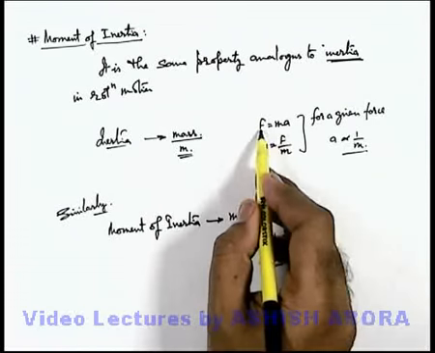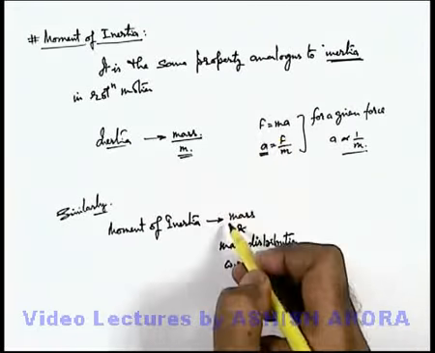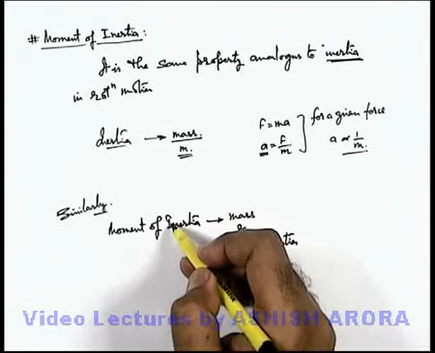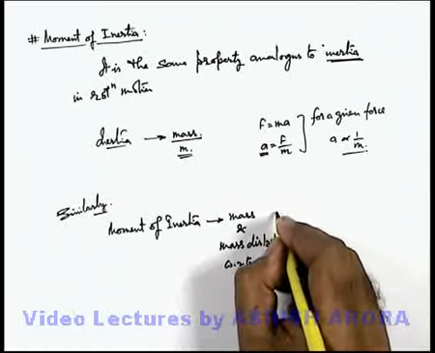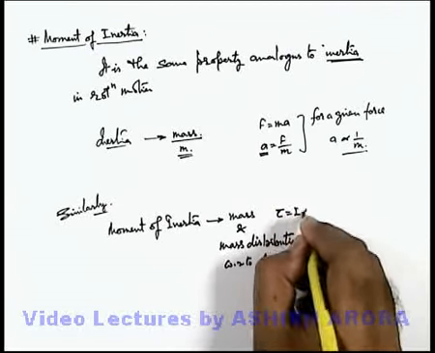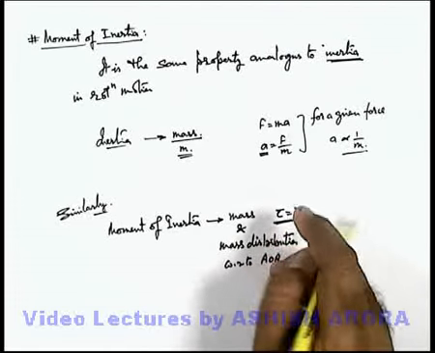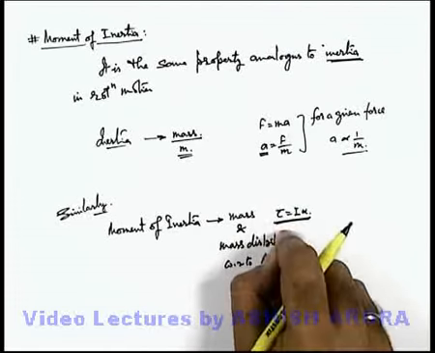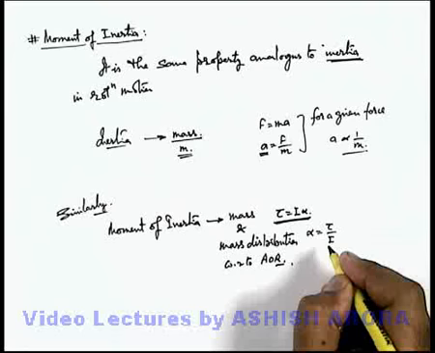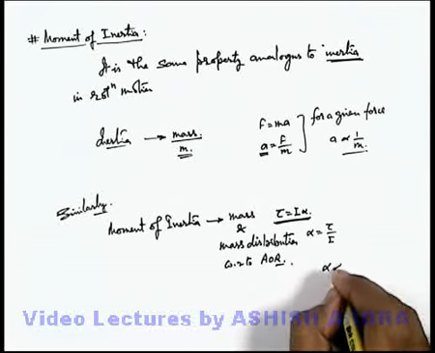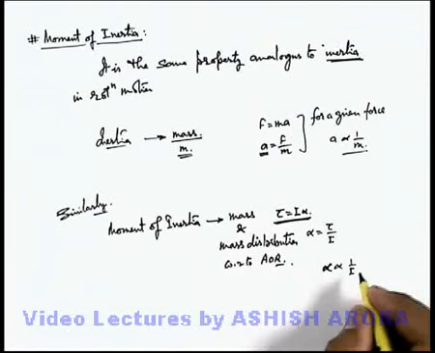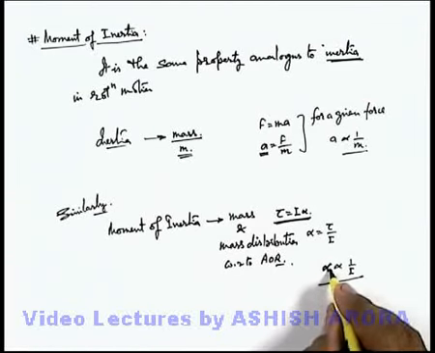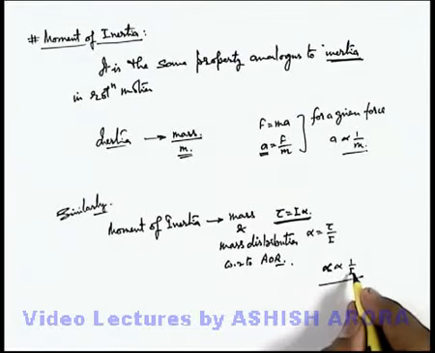Like here we use F = ma, the counterpart of force in rotational motion is torque, which we already studied. So we can write torque = I alpha, which is Newton's second law in rotational motion. Angular acceleration is torque upon moment of inertia, so alpha is inversely proportional to moment of inertia.